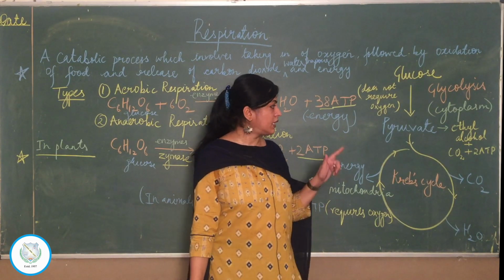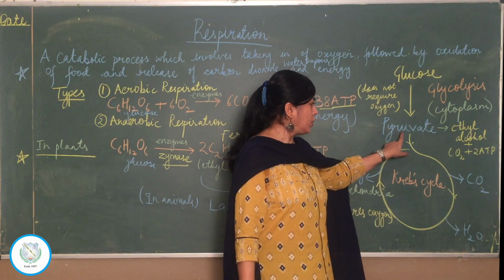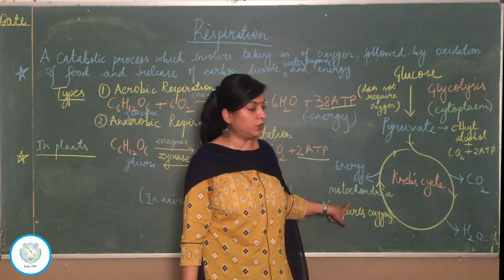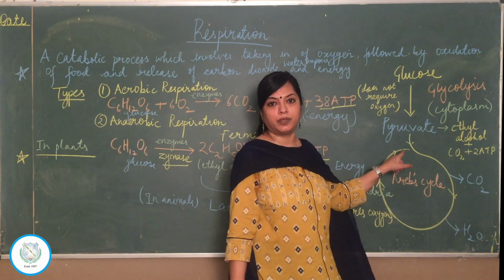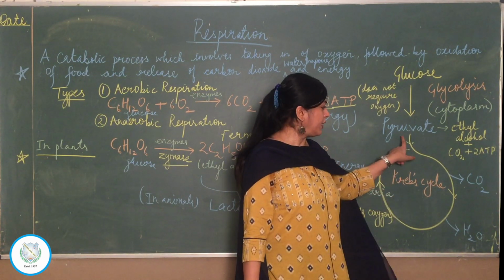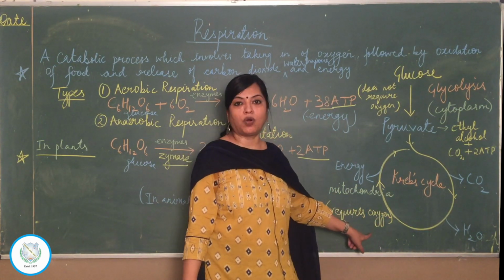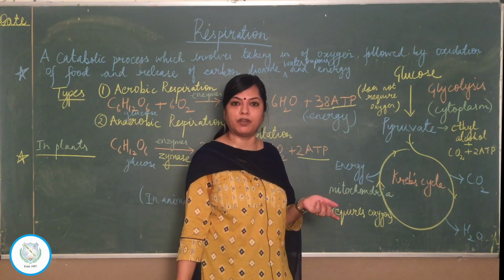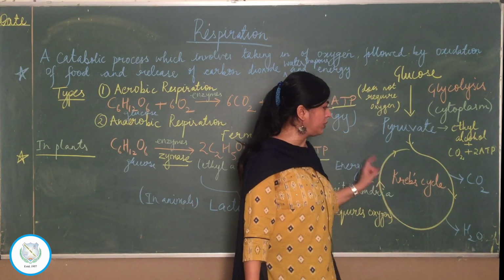Now what happens if oxygen is available? Then this pyruvate would enter into the mitochondria of the cell and undergo a cyclic pathway. What is that cyclic pathway called? Krebs cycle. So pyruvate would enter into mitochondria only when oxygen is present. You know mitochondria is responsible for cellular respiration. So here cellular respiration part 2 is occurring.